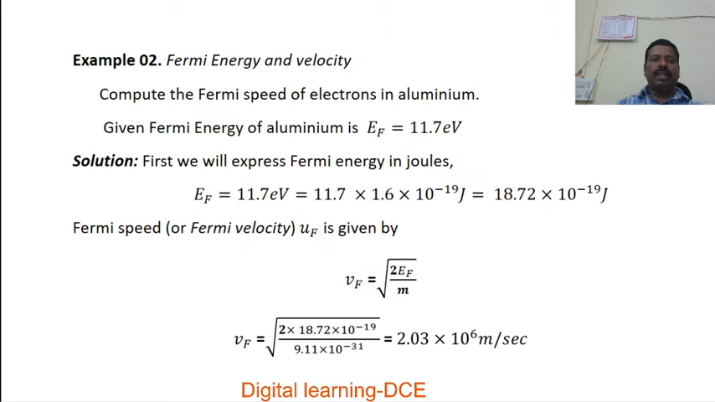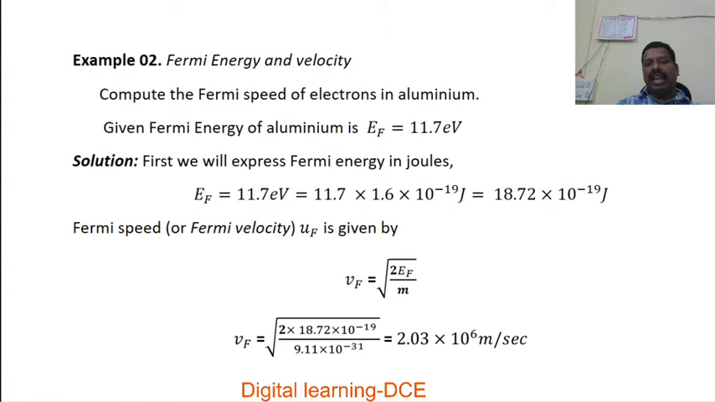Next problem, problem 2. This is again based on Fermi energy and Fermi velocity. Compute the Fermi speed of electrons in aluminum. Given Fermi energy of aluminum is EF is equal to 11.7 eV. Here Fermi energy is given, we have to calculate the Fermi speed of electrons in aluminum. Fermi energy is given, Fermi velocity is to be determined.